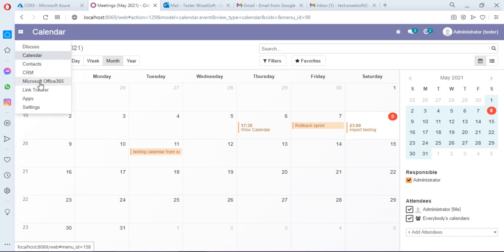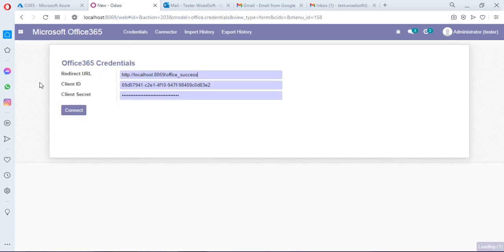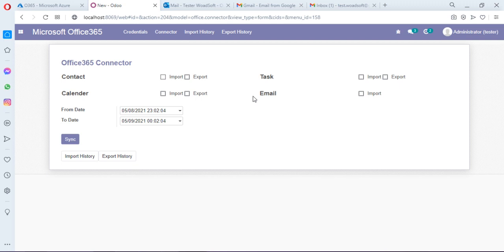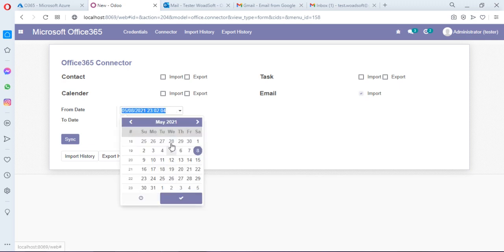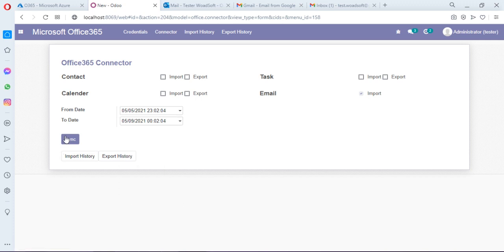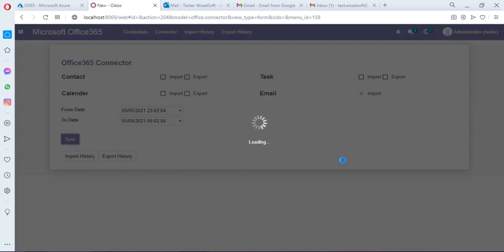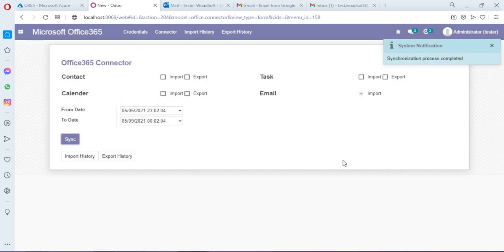Click on Microsoft Office 365 and click on connector and select the emails import option, and you can specify the time range limit and just click the sync button. It will take few seconds to execute the operation, and here is the operation executed successfully.